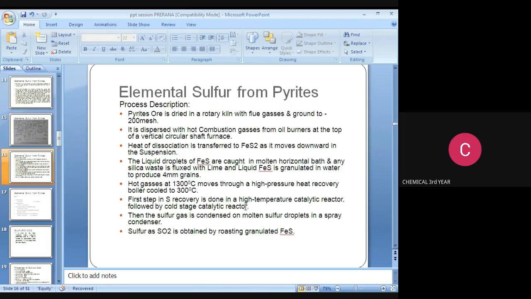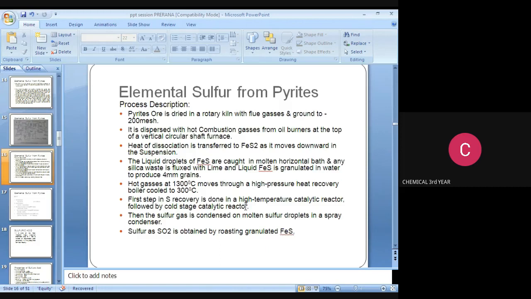This is the process description of elemental sulfur from pyrites. Pyrites ore is dried in a rotary kiln with flue gases and ground to 200 mesh. It is dispersed with hot combustion gases from oil burners at the top of the vertical circular shaft furnace. Heat of dissociation is transferred to FeS2 as it moves down in suspension.